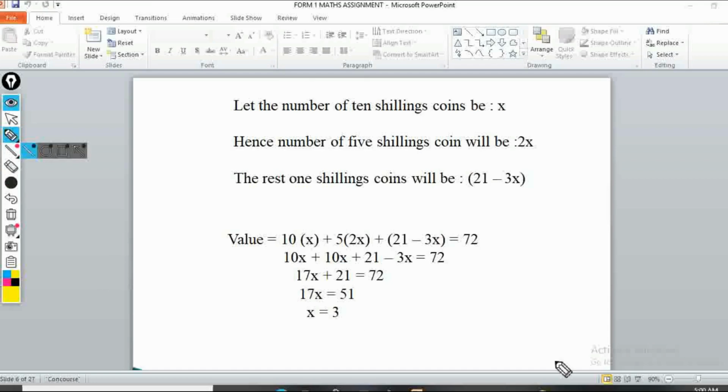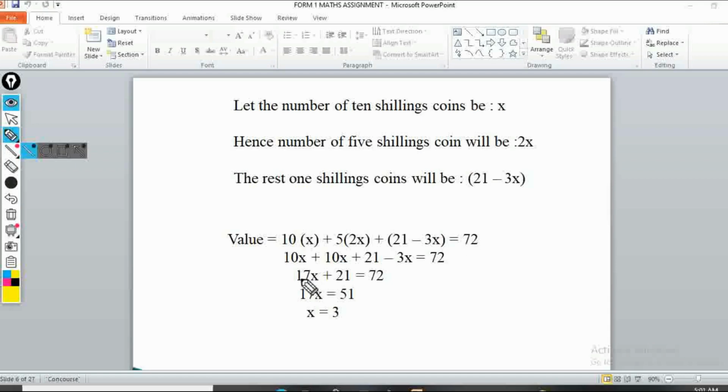Now, value. So let's look at it in terms of the value. We've been told that the value is supposed to be 72. Now, if the value is 72, then I'll have x 10 shillings coins. So x, which is the number of 10 shillings coins, multiplied with the value, which is 10. Then I have the number of 5 shillings coins to be 2x, multiplied by the value of 5. Then I also have 21 minus 3x, which is the number of 1 shilling coins, multiplied by 1, which remains the same. So this should give us 72.